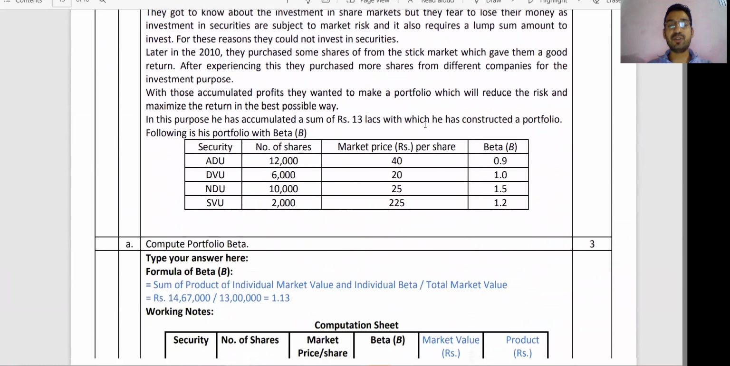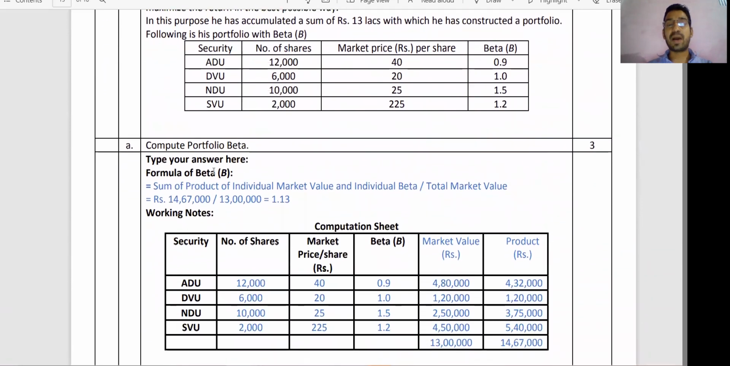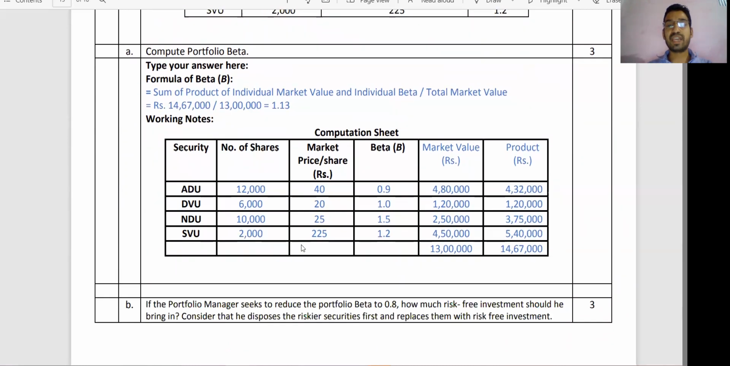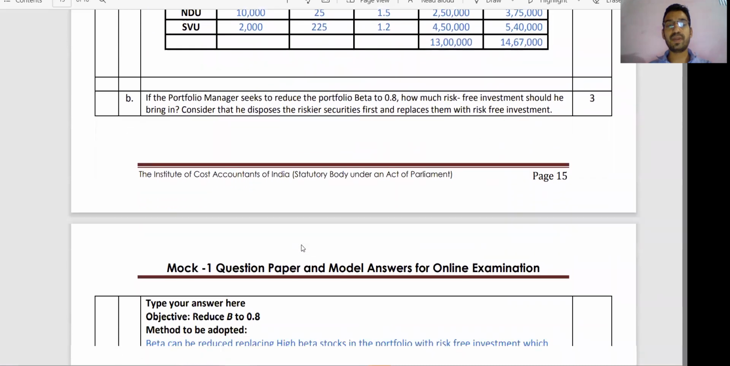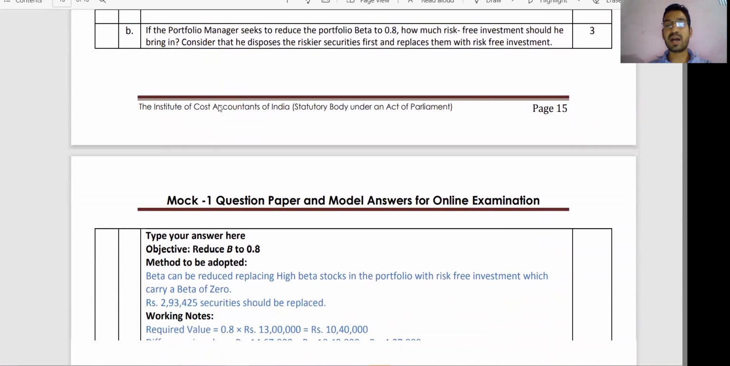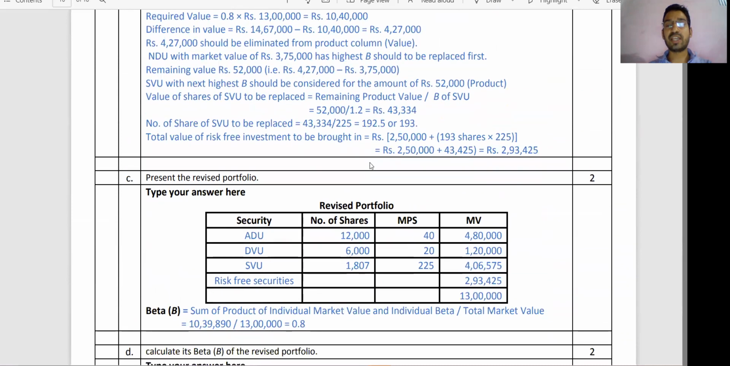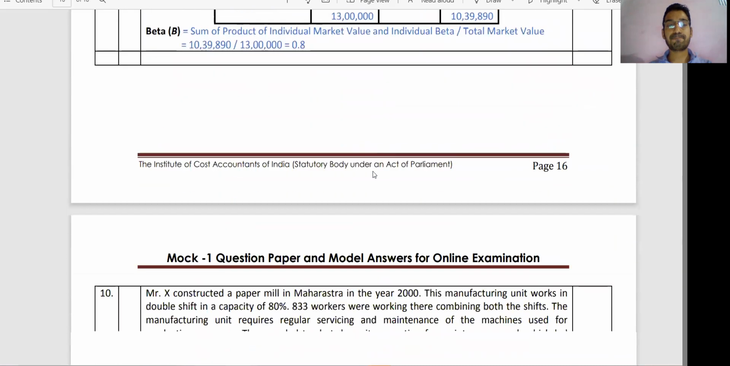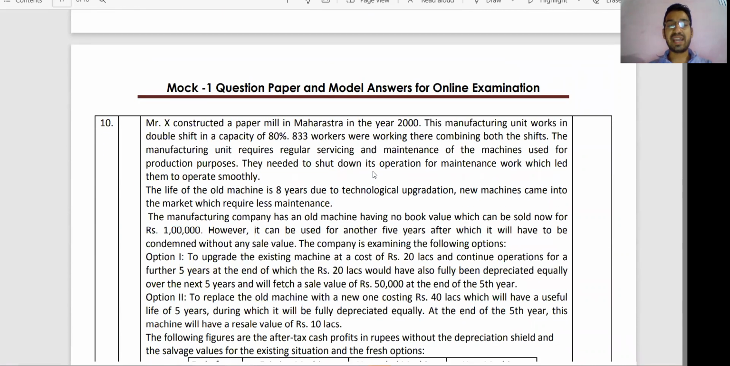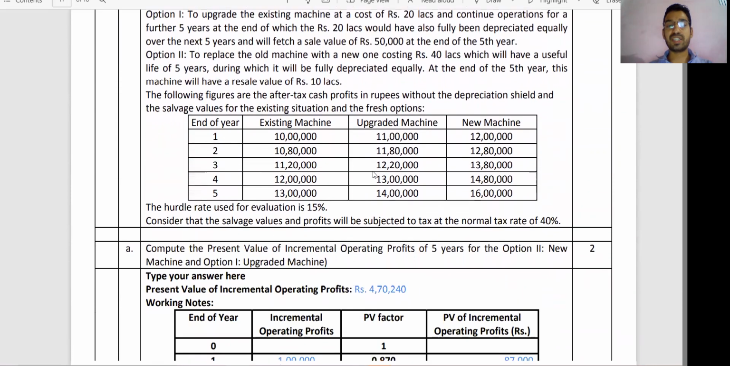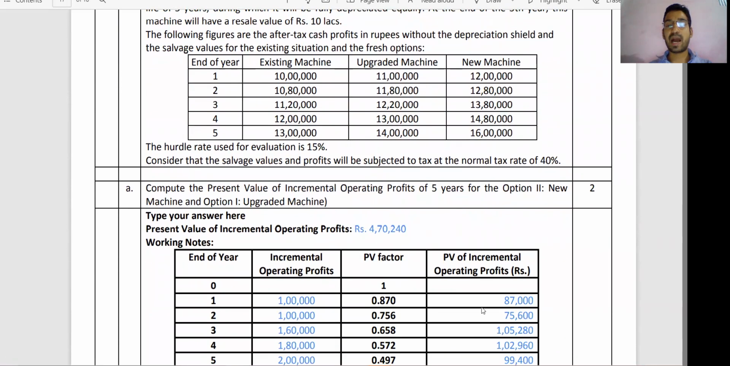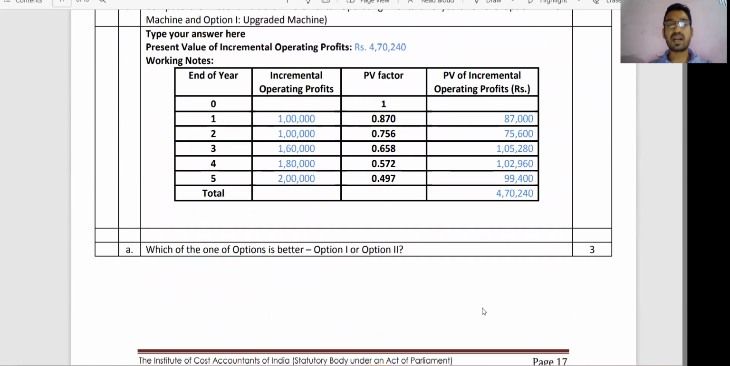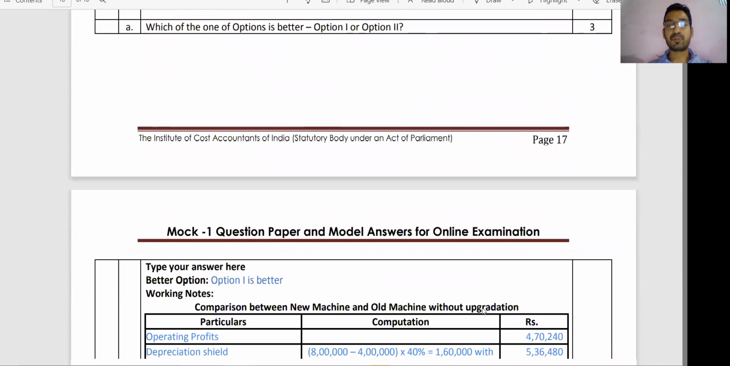A big question is given, divided into parts. Part A, compute portfolio beta, 3 marks. The table is already given to you in the main exam. Part B is 3 marks, you have to solve. Part 3 is 2 marks. Question number 10, which is almost the last. The big question is given, divided into parts. Part A 2 marks, 3 marks.